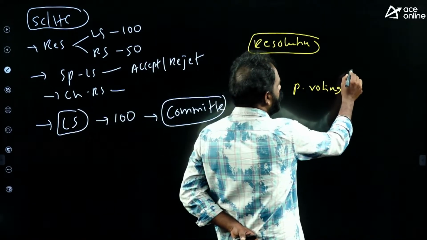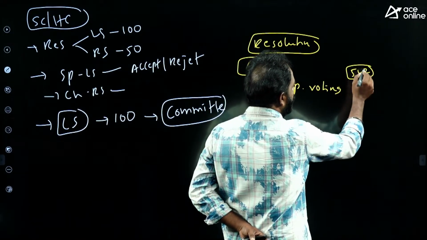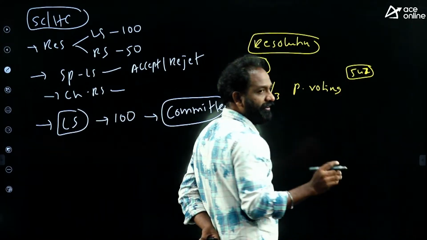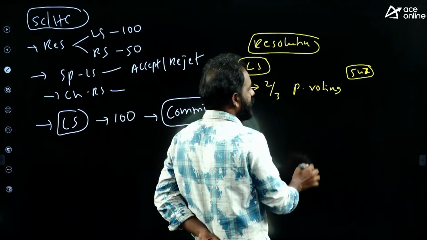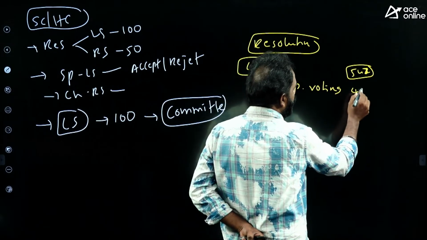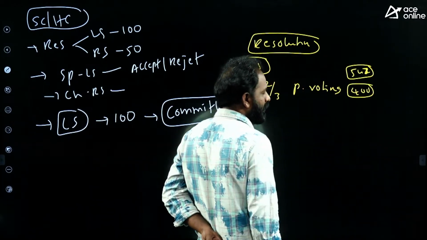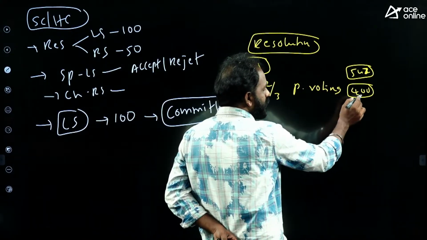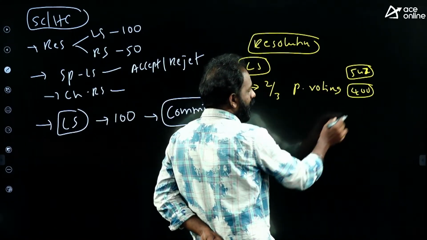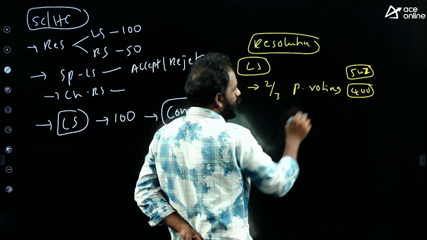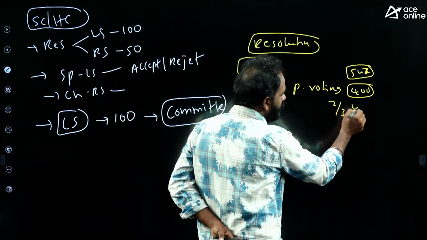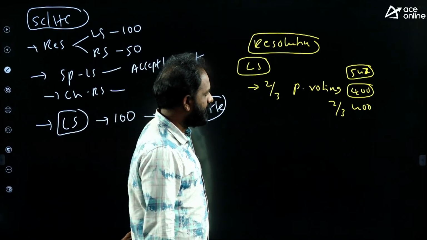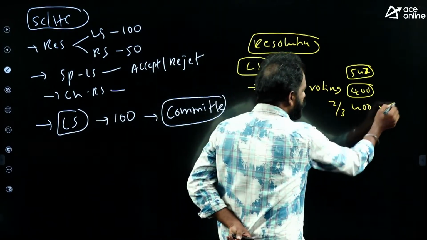In Lok Sabha, the total members are 543. On that day, say 400 members attend. So it is not about the total strength of the Lok Sabha, it is about members present and voting. On that day, 400 members are present and they voted. That means 2/3 of 400, that's the majority.